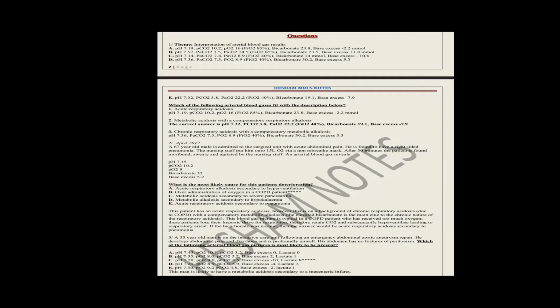Here is the theme. There are 5 choices and the condition: which of the following arterial blood gases fit with the description below. Here is the question and the answer, but we will discuss each one. Here is 1, 2, 3. Okay, there are 3 questions. Let's go.